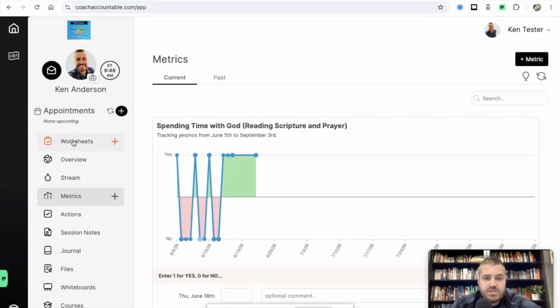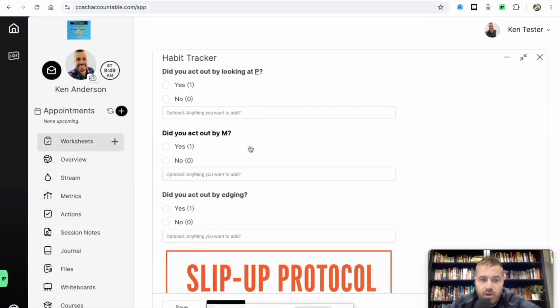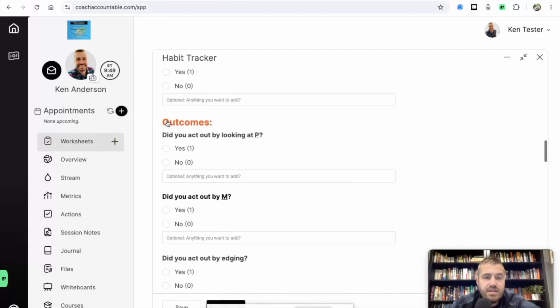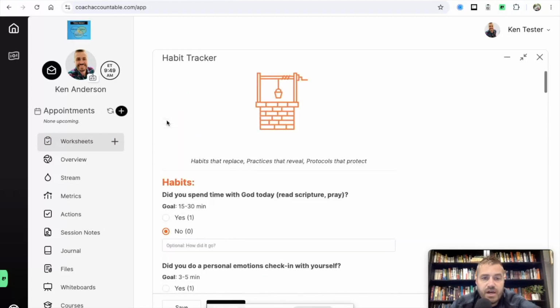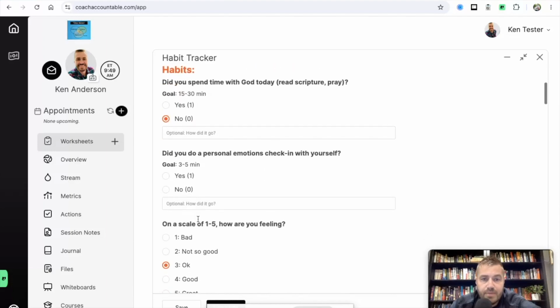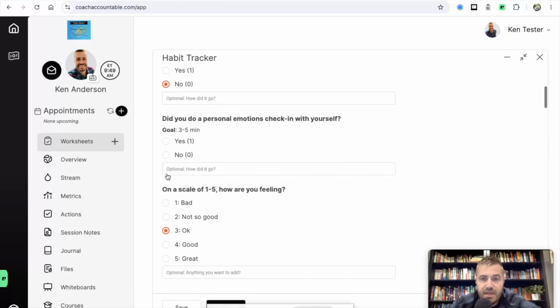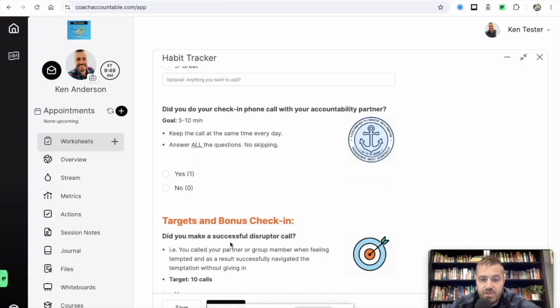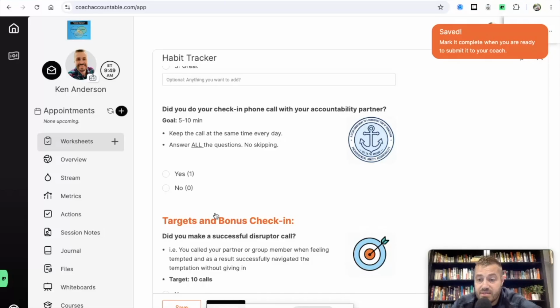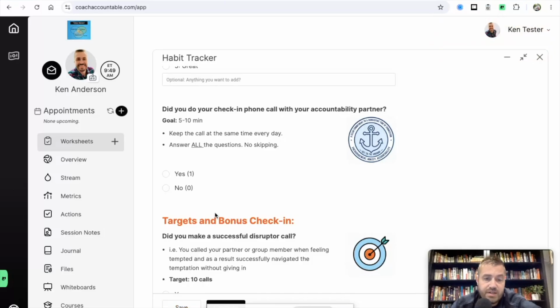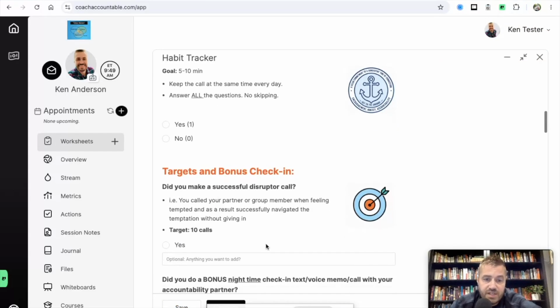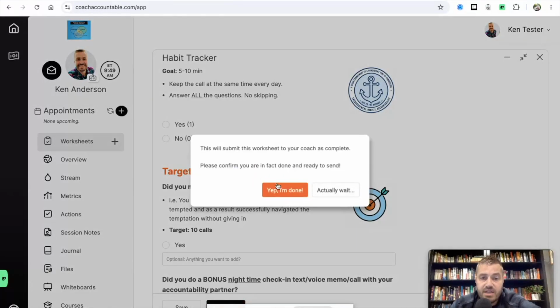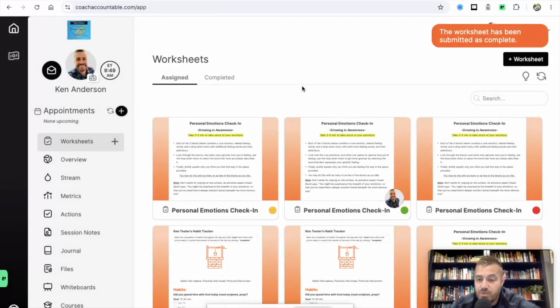Let's go back to worksheets. Let's say that you are working on this and you spent time with God earlier in the morning. You didn't do a personal emotions check-in yet, but you're planning to, and you didn't do your check-in call yet, but you're planning to. Instead of submitting it, all you have to do is click save, and then you can click the link that's texted to you on your phone, or you can just come back to worksheets to finish it later. Then you can just click submit, and it'll say, yep, I'm done, and then it will disappear.